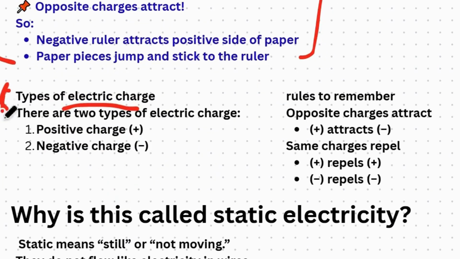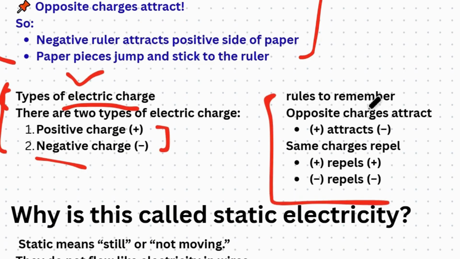types of electric charge. Before, we had only a little idea. Now we are getting a clear idea of what the types of electric charge are. There are only two types of electric charge: one is positive and the other is negative. The rule to remember is that opposite charges attract and same charges repel. Positive and positive repel, negative and negative repel, but opposite charges attract.